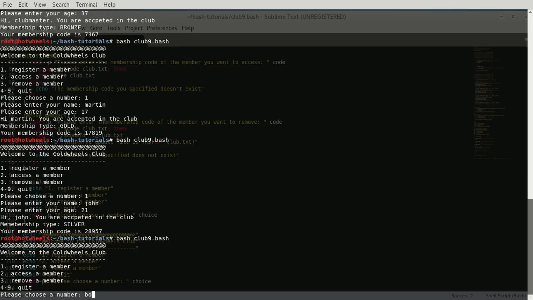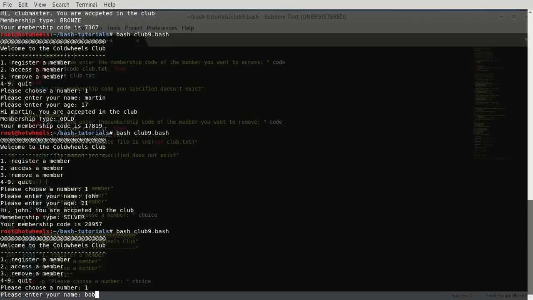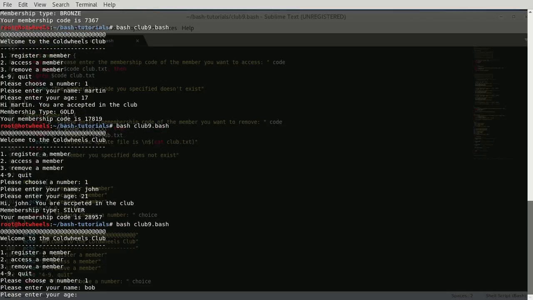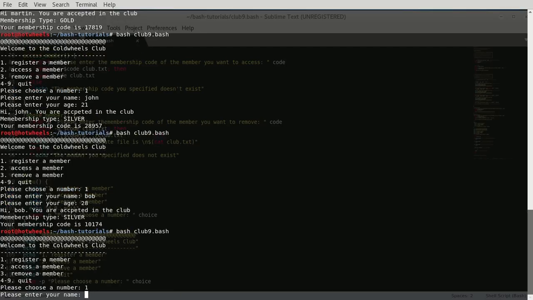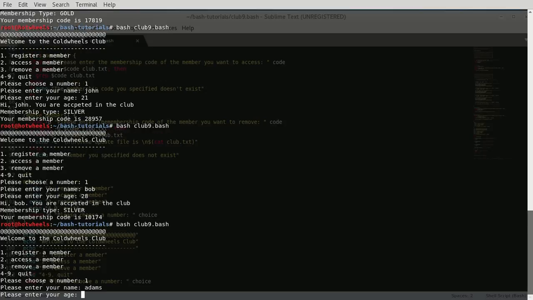Let's register Bob, he's 28 for example. And finally let's register Adams, and he's 14.